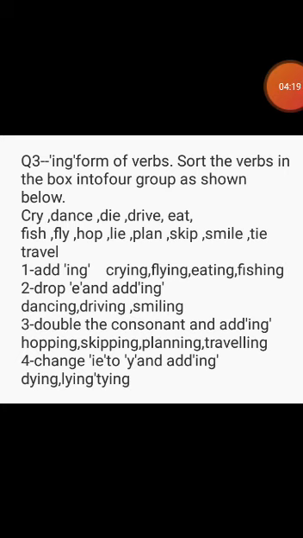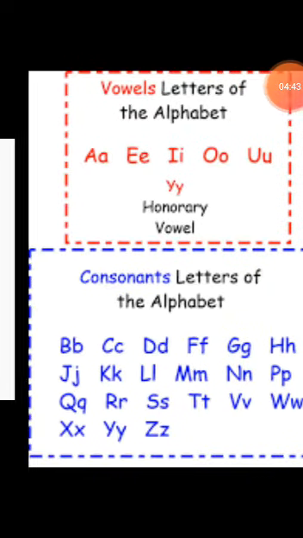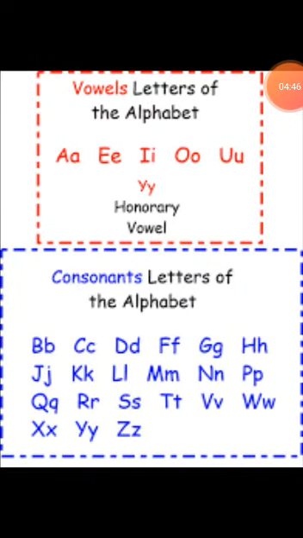In the second group we shall drop e and add ing. The words which end with e, we shall remove the e from these words and add ing, like dance, drive, smile. These will be dancing, driving, smiling. Double the consonant and add ing. What are the consonants? You can see in the picture here. These are the consonant letters: B, C, D, F, G, H, J, K, L, M, N, P, Q, R, S, T, V, W, X, Y, Z.